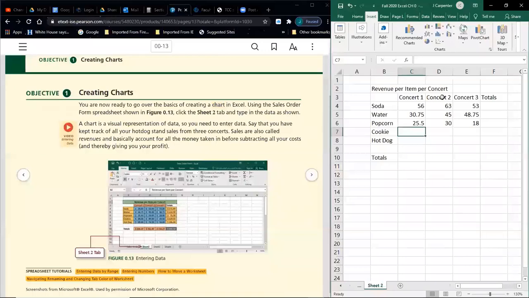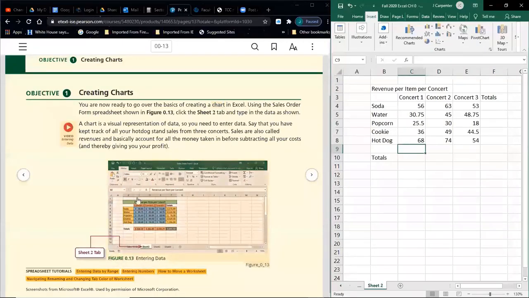Then the cookie prices are 36, I'll hit tab, 49, tab, 44.50. Now, I can type the 4450 or just the 44.5. It won't actually matter because of the decimal placement. Then hot dog, 68, tab, 74, tab, and 54. So those are all the numbers that I need to enter. But there's a lot more going on with this than what you really see.